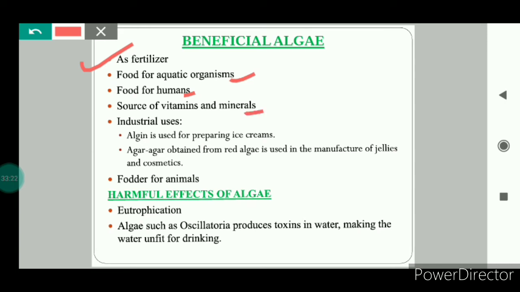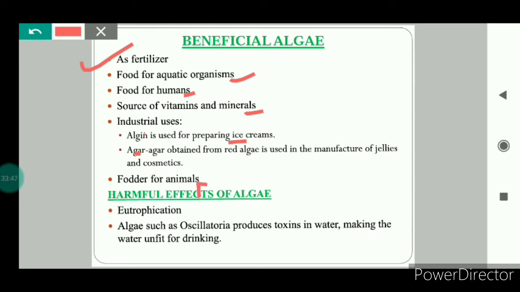Algae are a rich source of vitamins and minerals also. Algae are also used in industries. For example, algin. Algin is a type of carbohydrate found in brown seaweeds. It is used for preparing ice cream. Next is agar agar. It is a jelly-like substance obtained from red algae. It is used in the production of jellies, custards and cosmetics also.